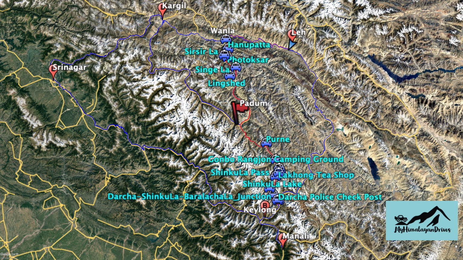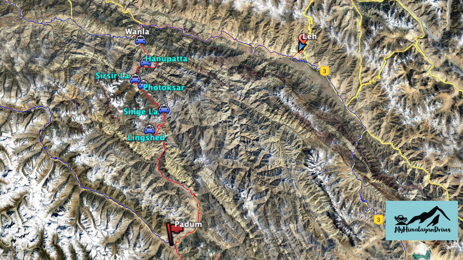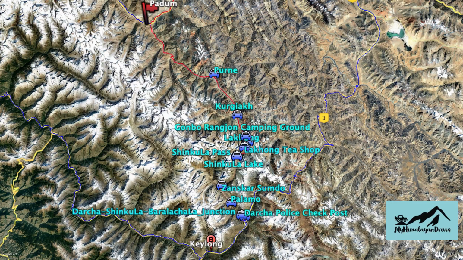Recently, Janskar Valley has become accessible via road through two new routes. One route has opened from Manali side where we drive through Darcha, Janskar Sumdo, Sinkula, Kargiak, Purne and finally reach Padum. The second route has opened from Leh where we drive through three high mountain passes, Sisirla, Singela and Murgamla, passing by Lingshe and reaching Padum. In this video, we take the first route from Manali side to reach Padum.